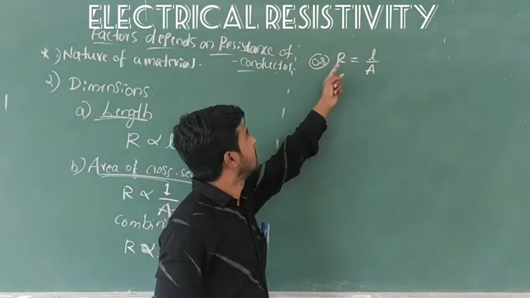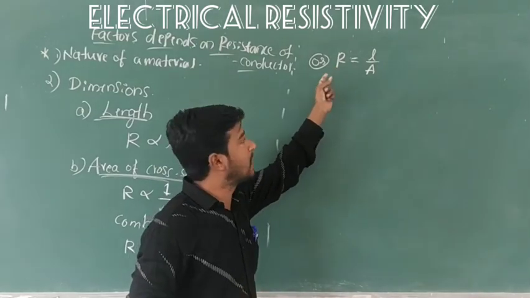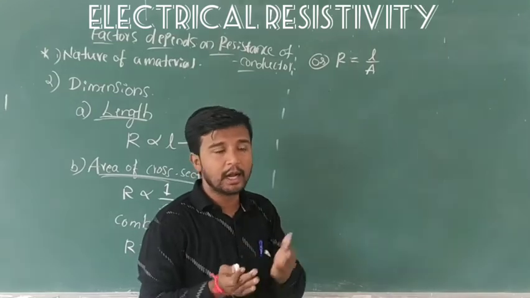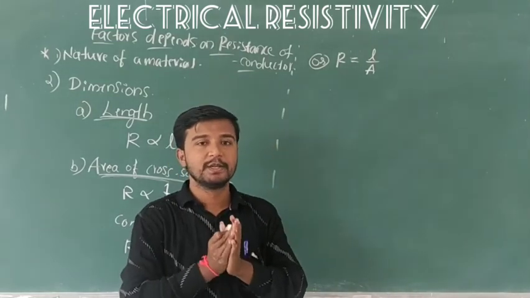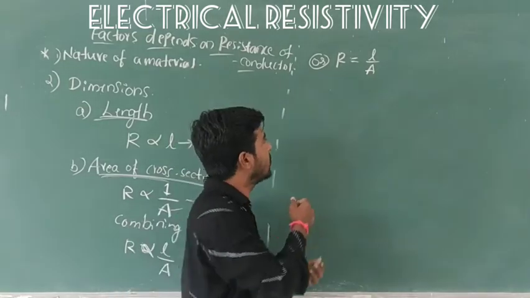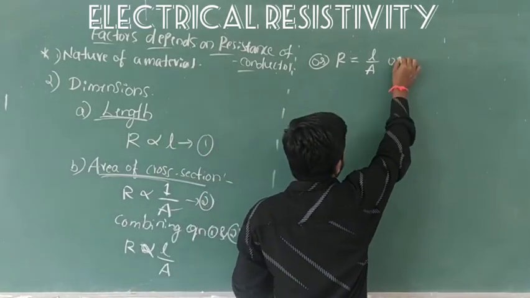L by A means the resistance of a conductor is directly proportional to length of a conductor and inversely proportional to the area of cross section. So now we have to modify this equation.